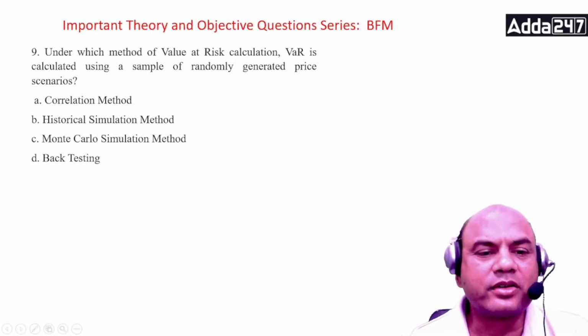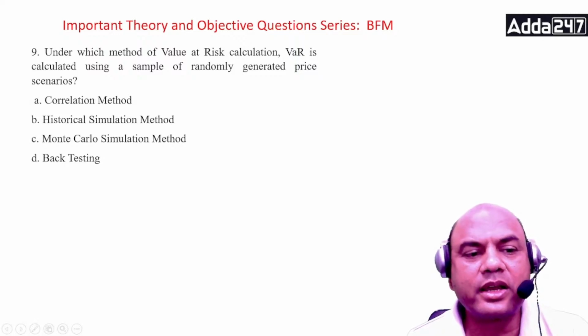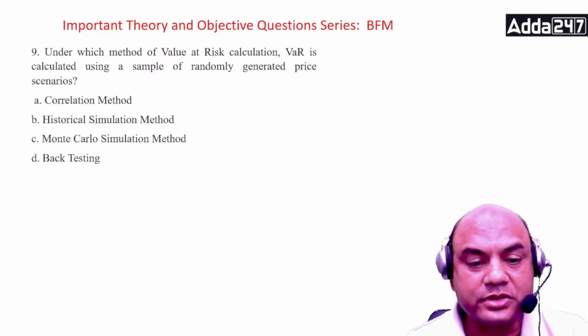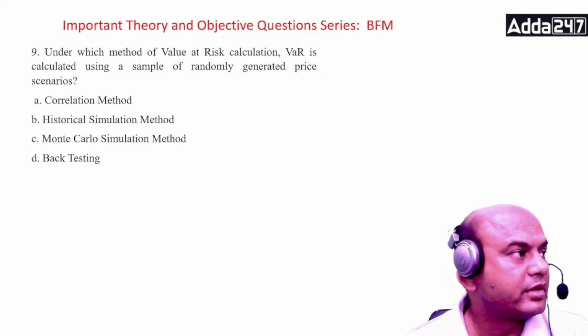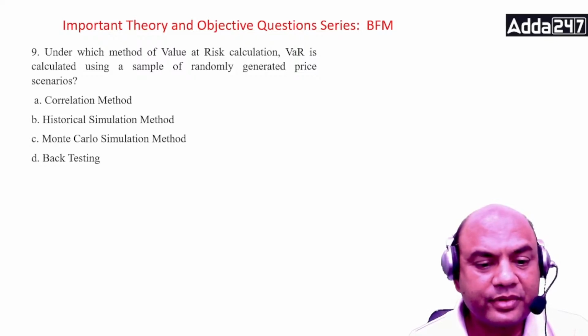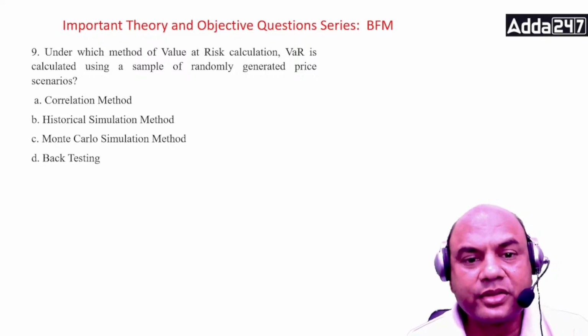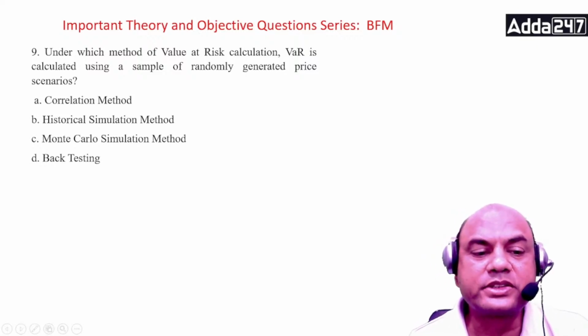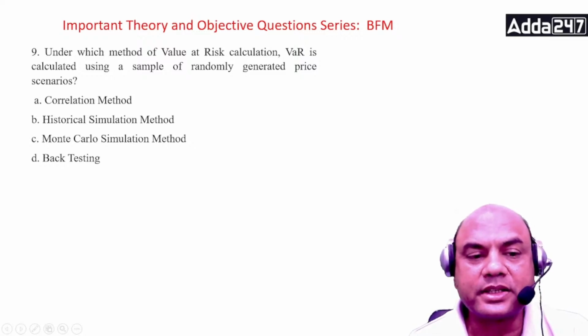Under which method of value at risk calculation, VaR is calculated using a sample of randomly generated price scenarios? So under which method is this done? Look at the following options also: correlation method, historical simulation method, Monte Carlo simulation method, and backtesting.